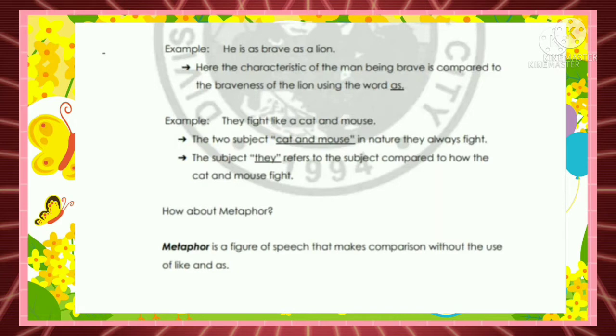Example: They fight like a cat and a mouse. Two subjects, cat and mouse; in nature, they always fight. The subject they refers to the subject compared to how the cat and mouse fight.